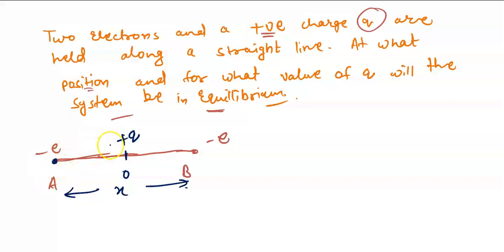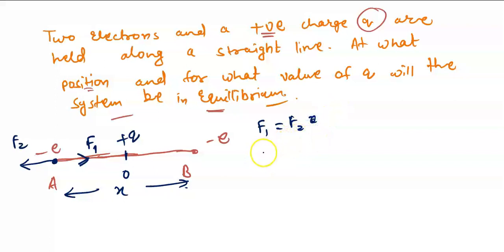This positive charge will attract this charge, say by F1, and this negative charge will repel this charge by say F2. If this system is in equilibrium, then the forces F1 and F2 should be equal. If they are equal, then we can say that yes, equilibrium is established. Otherwise not.